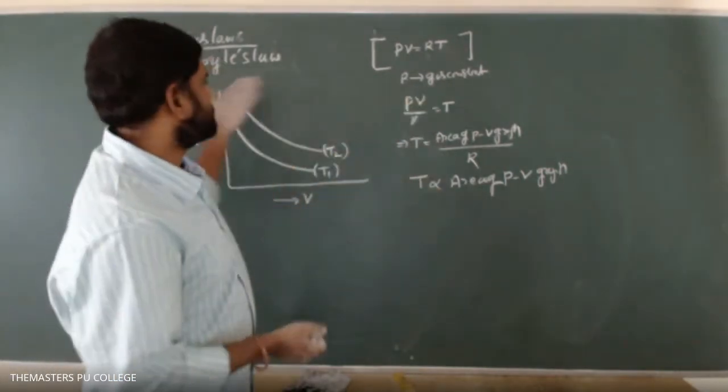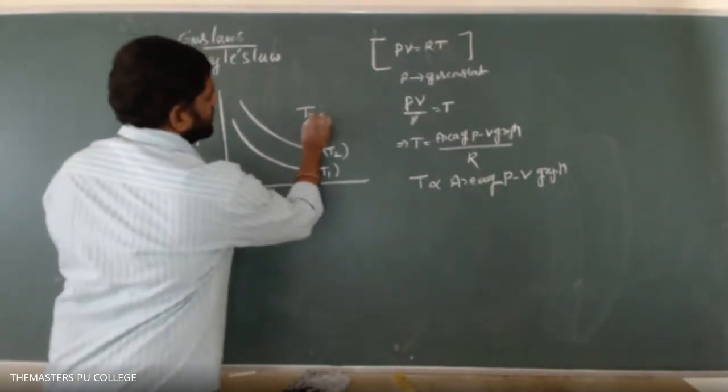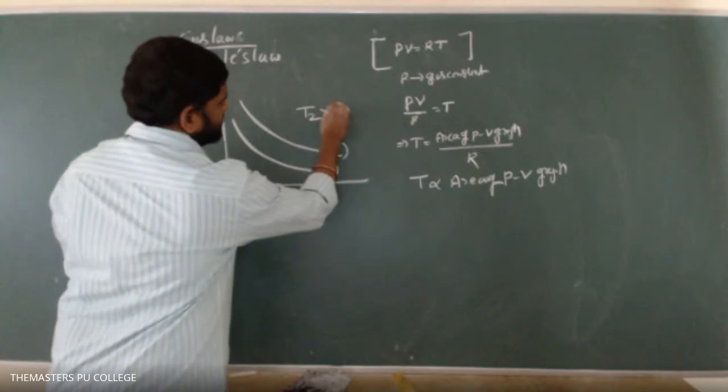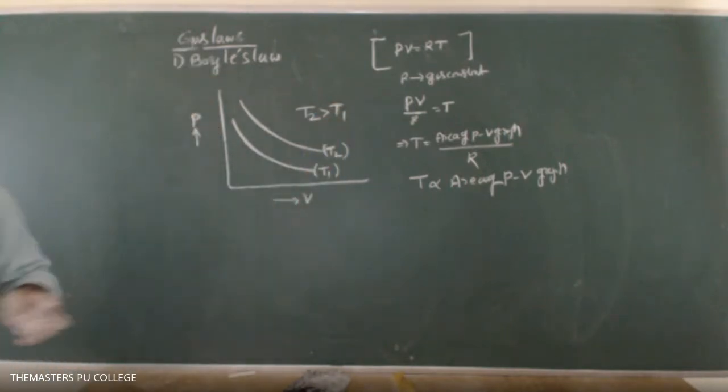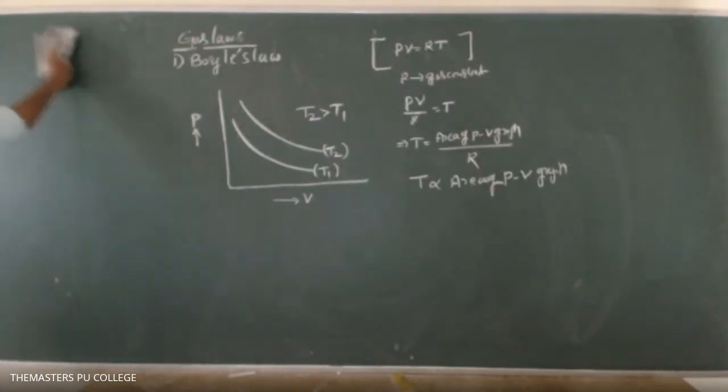After completion of the gas laws, we'll see it. So copy this one. Here I can write T2 is greater than T1. Make it fast.